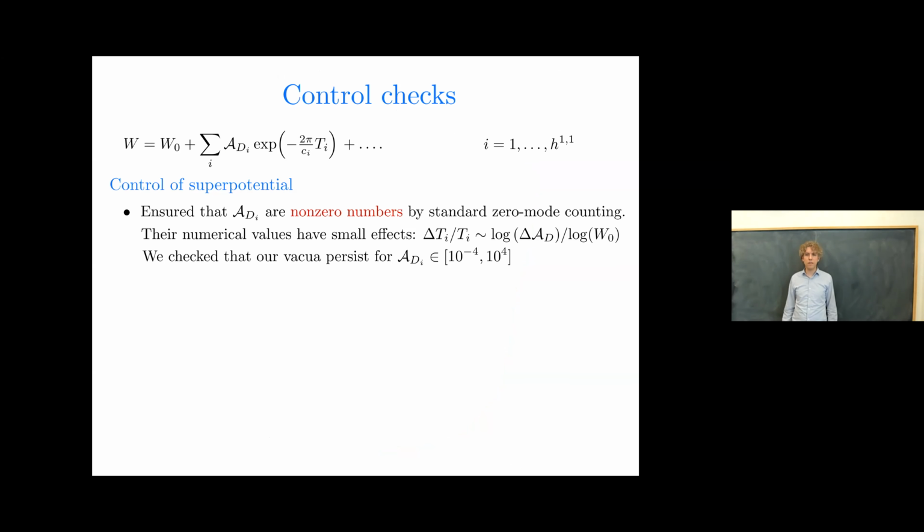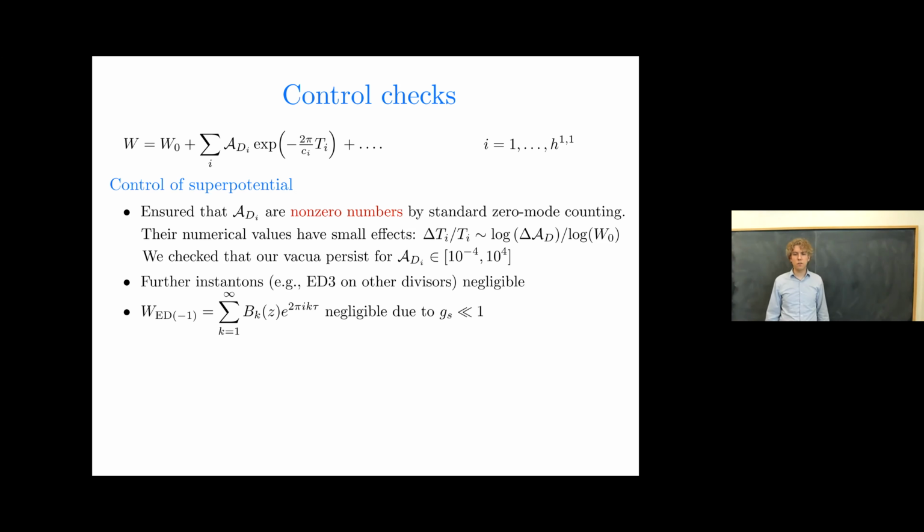We've ensured that the Pfaffians are non-zero numbers by very standard zero mode counting. And their numerical values have really small effects. So if you change them by a factor of 10,000 up or down, our vacua persist. So you would have to do something really extraordinary to get rid of the vacua by factors of 16 pi squared and the like in these Pfaffians. Even so, it would be wonderful to compute them directly. And one can show quite explicitly that all further instanton contributions to the superpotential are completely negligible.